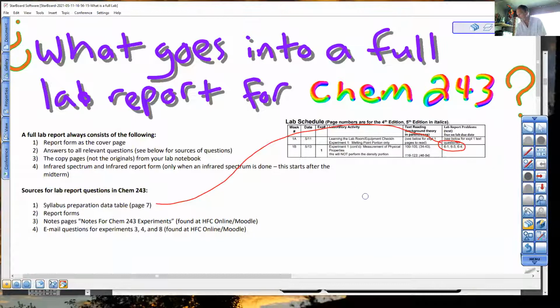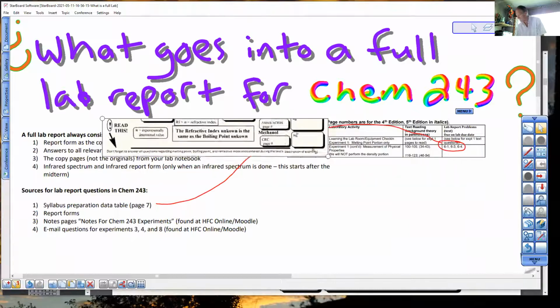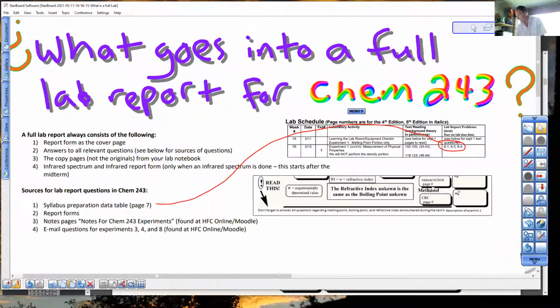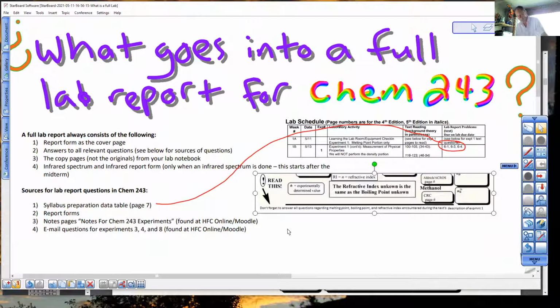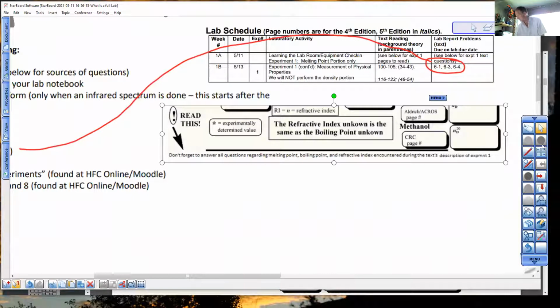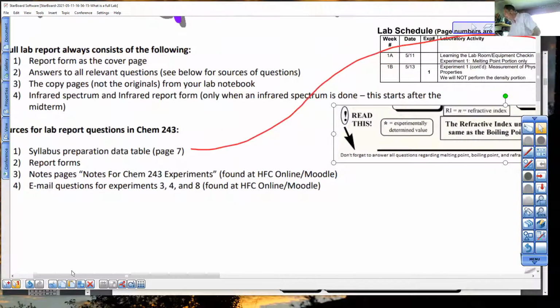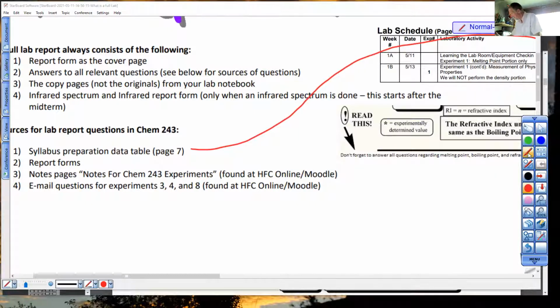I'm going to snip this and shrink it down. So we got this from the report form. It says, don't forget to answer all questions regarding melting point, boiling point, and refractive index encountered during the text's description of experiment 1. All right, we'll circle that in blue. It's off of a report form.